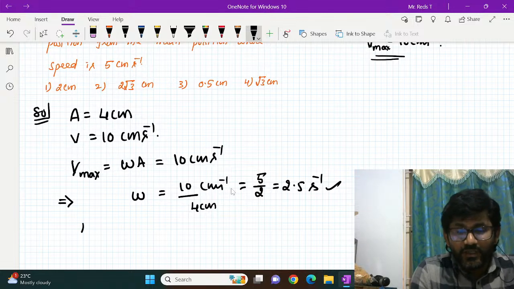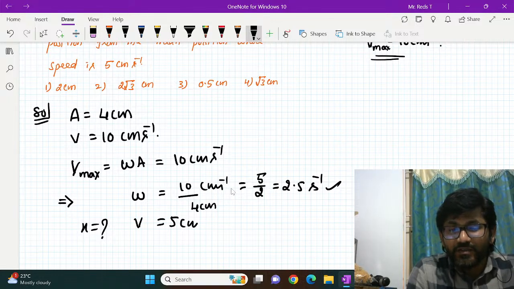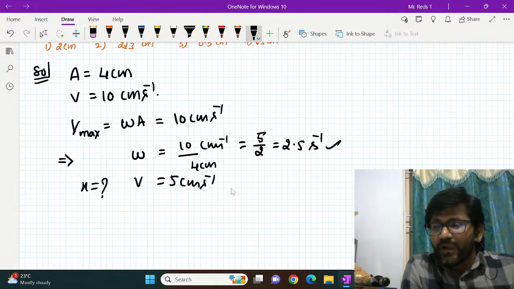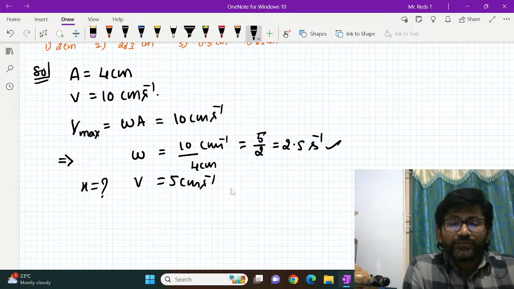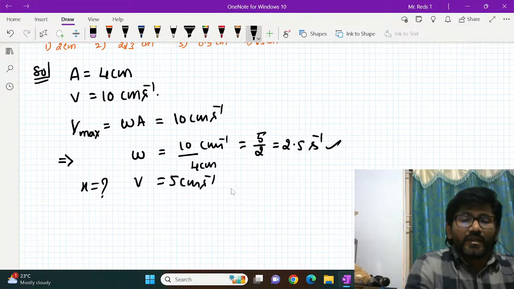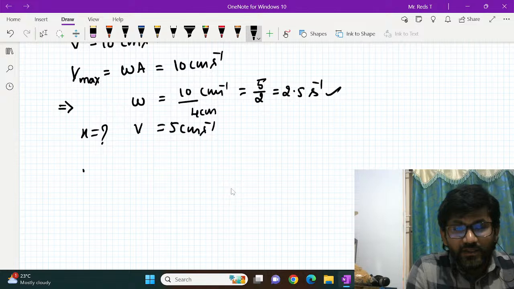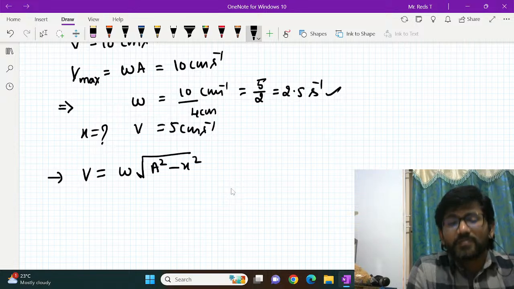Next you are asked to find the position from the mean position where velocity becomes 5 centimeter per second. You should recollect the relation between velocity in SHM and position: V is equal to omega into square root of A square minus x square. You have to remember this.